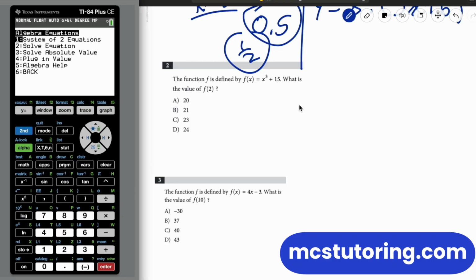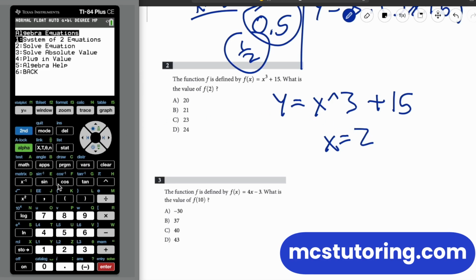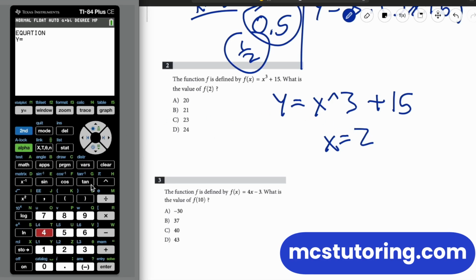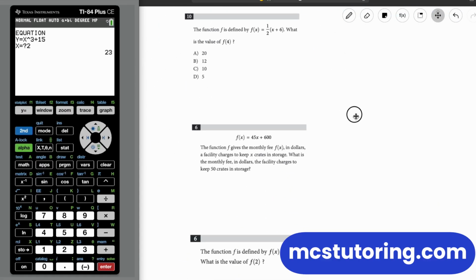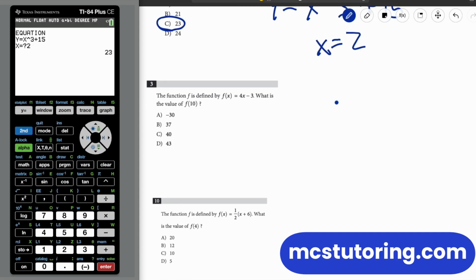Okay, again, algebra equations. Okay, wow, we have something raised to the third power. So we're going to write y equals x raised to the third plus 15. I know smarty pants are going to comment that there's another way to do this. I'm just showing you the easiest way for those unfamiliar with the calculator keypad. And then what happens when x equals 2? So we're going to go to plug in a value. And what's the equation? It's going to be x raised to the third and then plus 15. And then what happens when x equals 2? There we go. It's 23. Oh, man. This is awesome. We just have hopefully a handful left. We'll see. Okay.